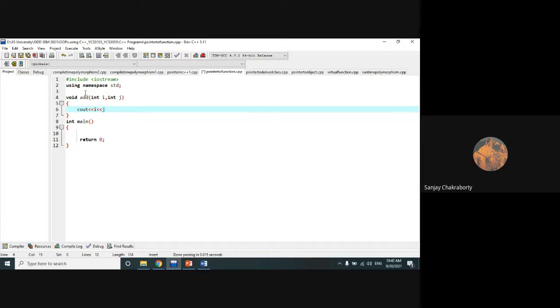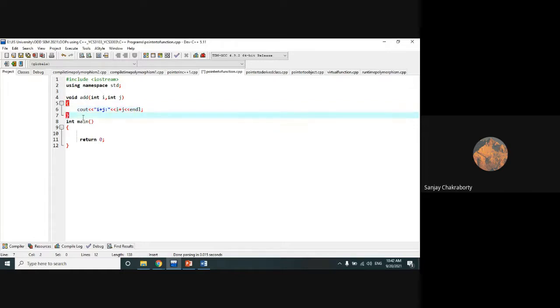Addition is there, so we can print i plus j here, and we are printing i plus j.